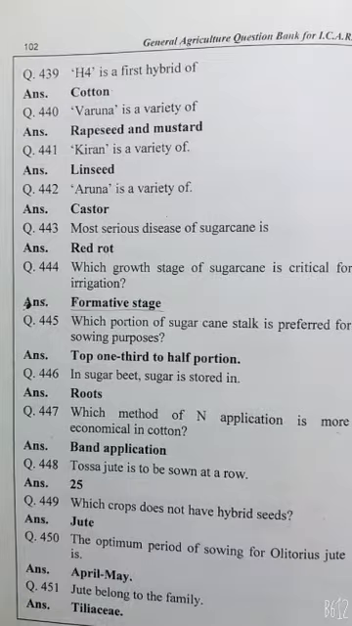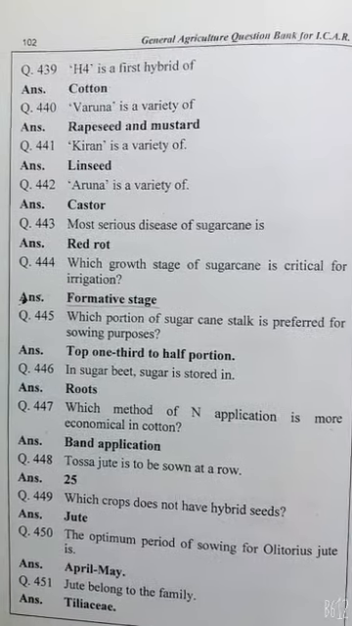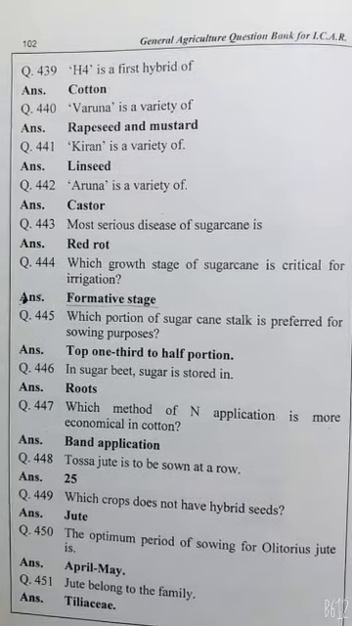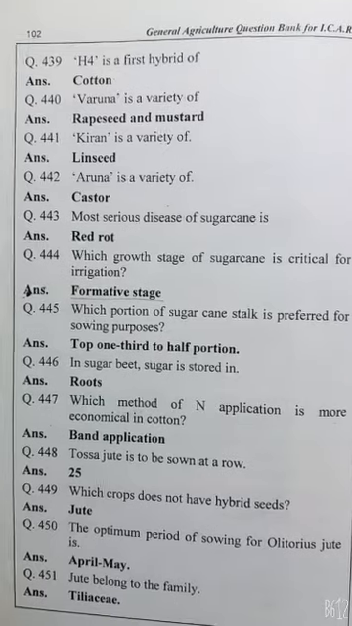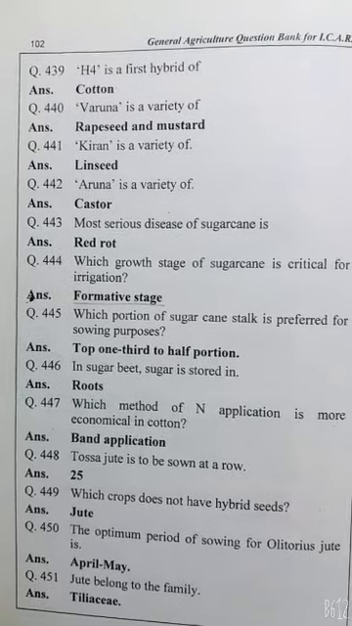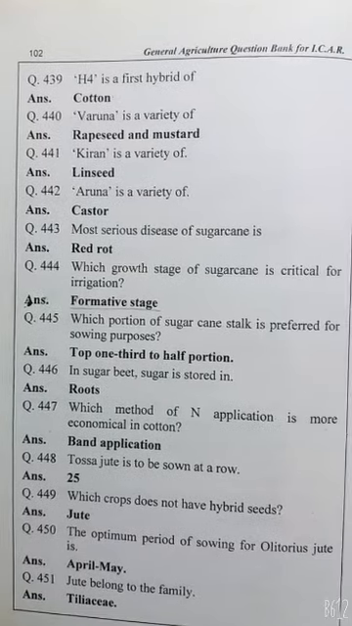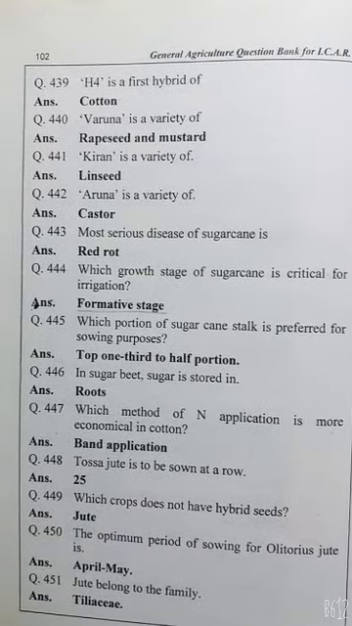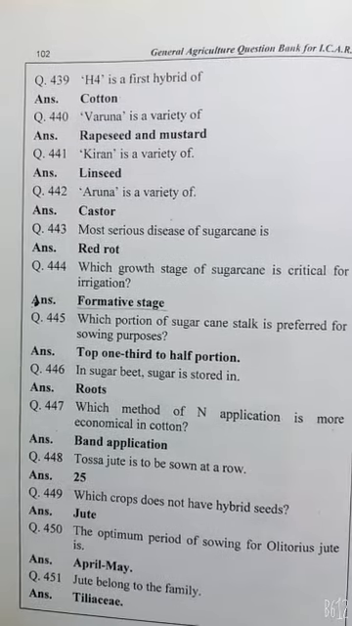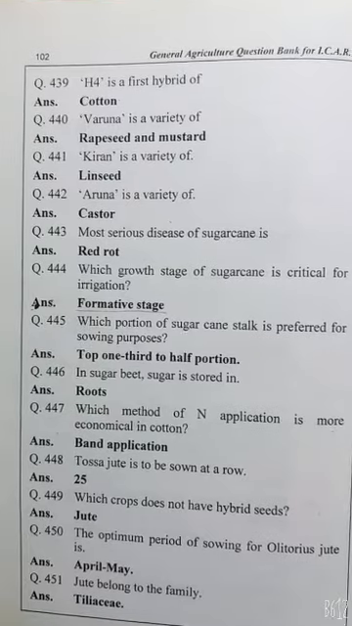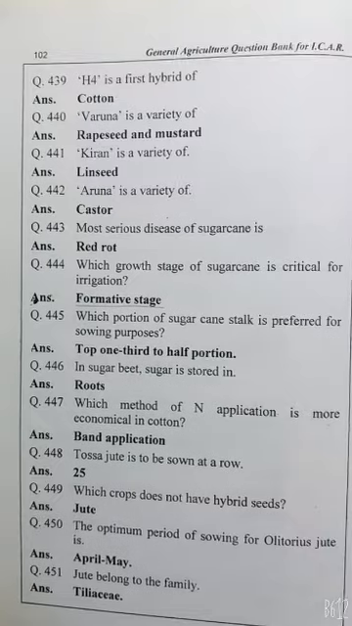Which growth stage of sugarcane is critical for irrigation? Formative stage. Which portion of the sugarcane stalk is preferred for sowing purpose? Top one third to half portion. In sugar beet, sugar is stored in roots. Which method of nitrogen application is more economical in cotton? Band application. Tossa jute is to be sown at a row spacing of 25 cm.